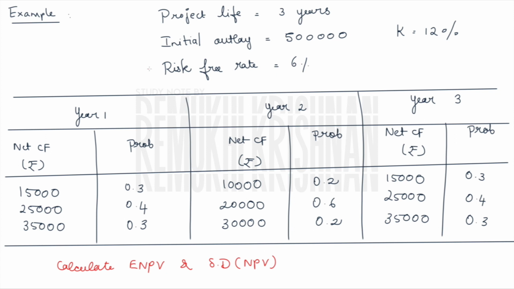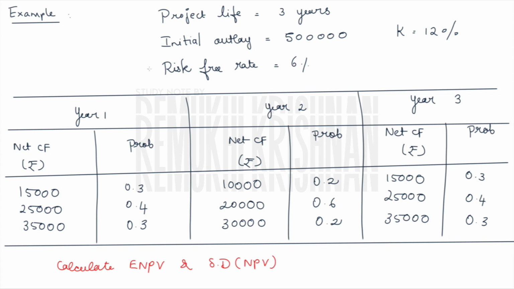So the one hint is that if you're provided with risk-free rate, then you should go with the Elias model because you know the formula of the Elias model. If you're provided with risk-free rate in your question and asked to find the standard deviation of the NPV or sigma of NPV, go with the Elias model and don't go with the conventional formula of the sigma.